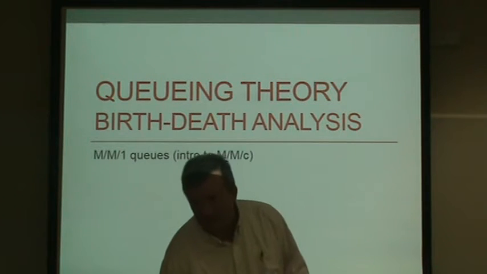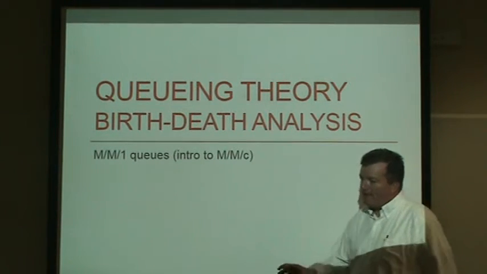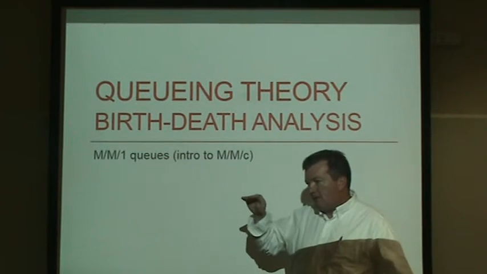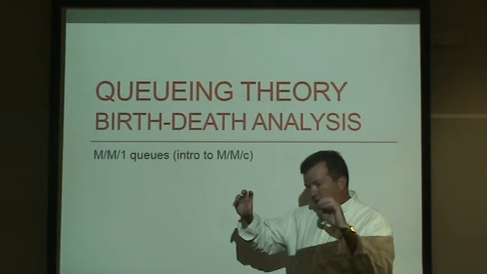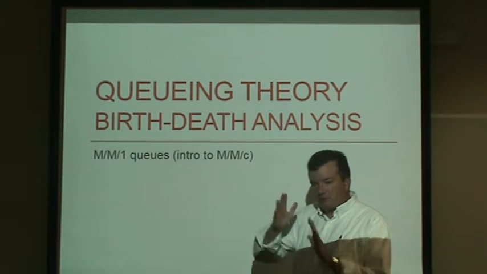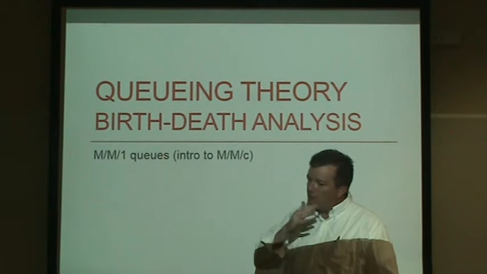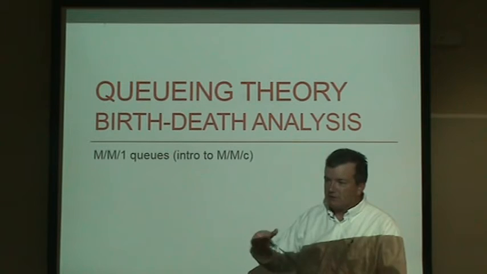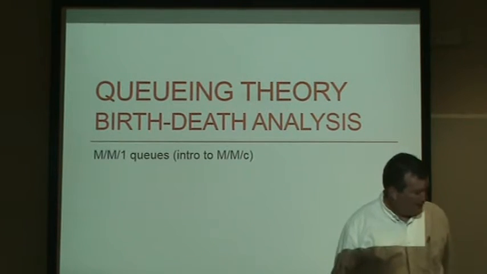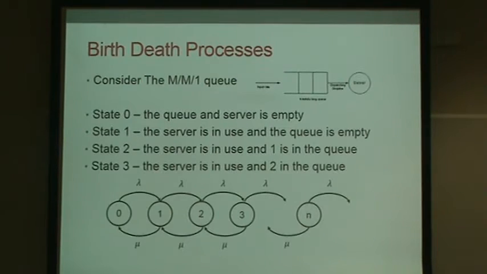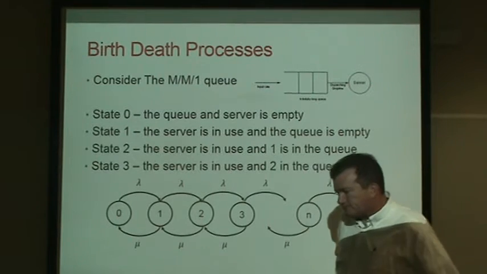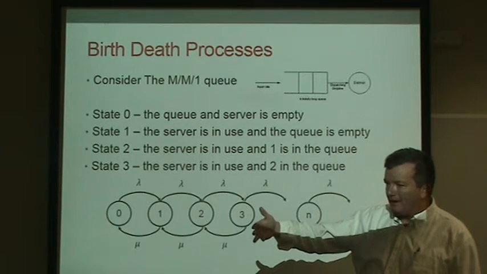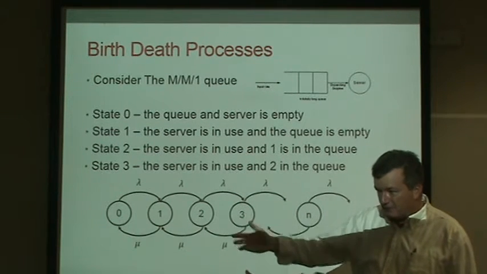So where we left off last class was on the MM1 queue. That's a queue where there's an infinitely long queue, and the distribution of time between each arrival is totally random. It's Markovian. And the distribution of service times is also totally random. So what we want to do is figure out, when you arrive at an MM1 queue, how many customers do you expect to see in front of you?